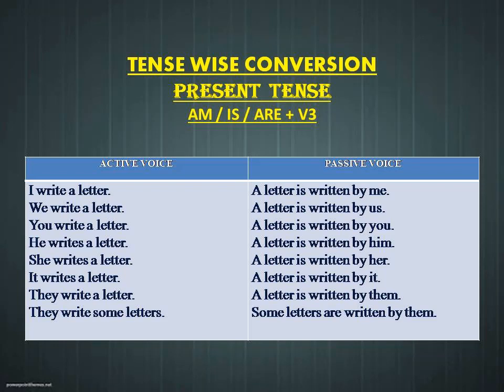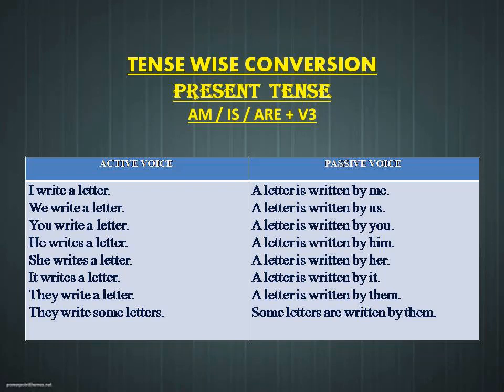Similarly, if you just check out the last example, they write some letters. Here, what is the subject? They. What is the verb? Write. What is the object? Some letters. Here, if you check the object, it is not in a singular form, it is in a plural form. So while converting from active to passive, we have to check the object, because in the passive voice, the object becomes the subject.